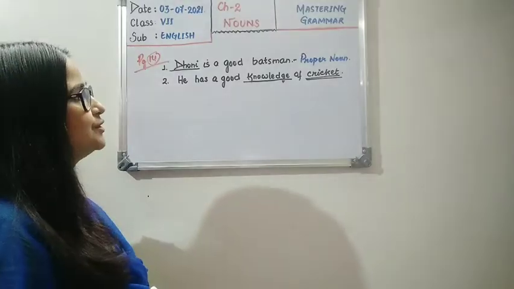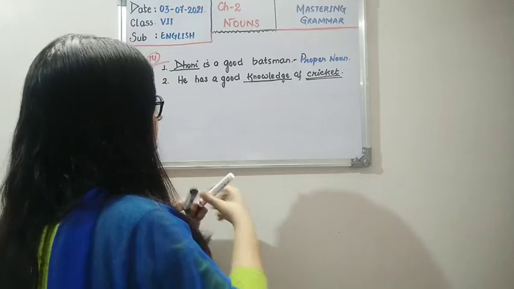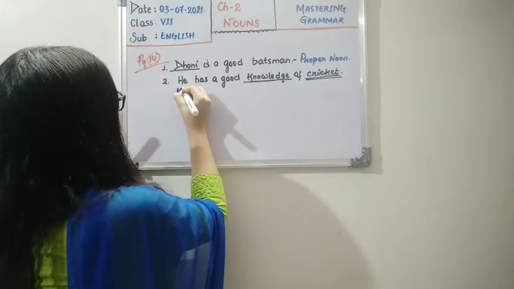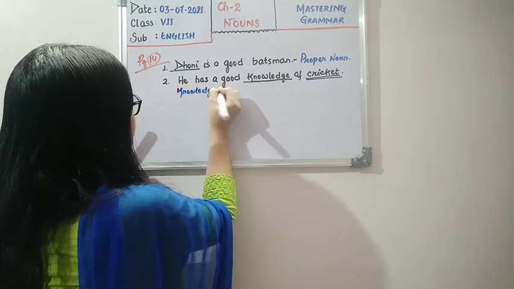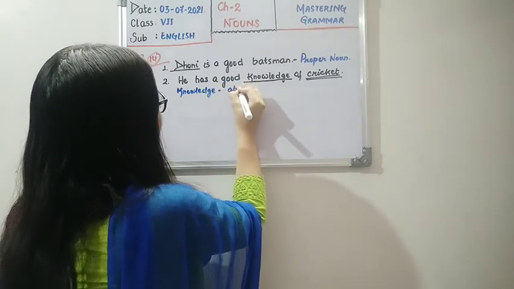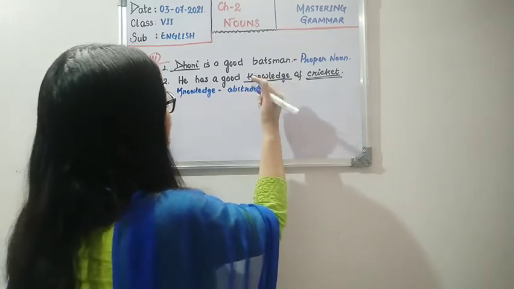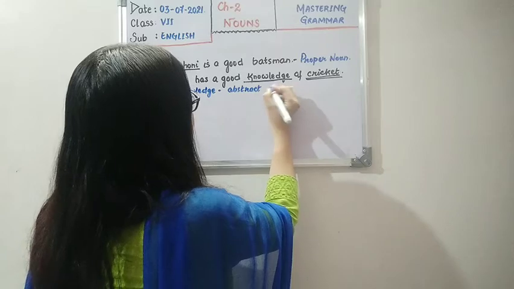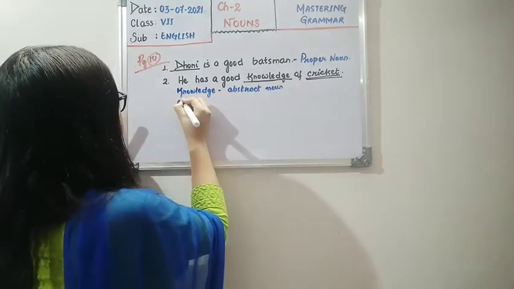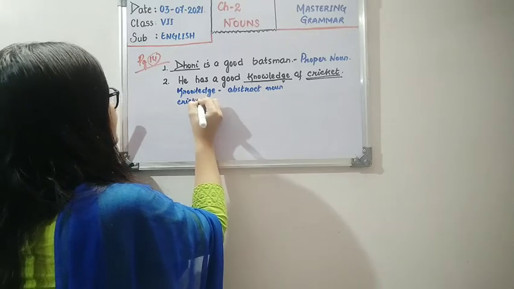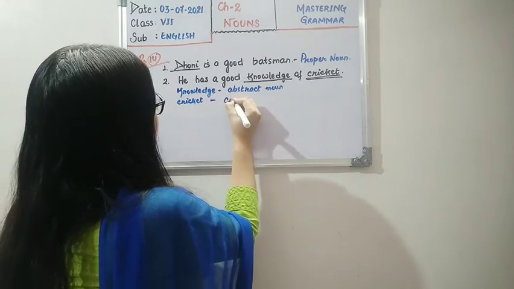Now children, he has a good knowledge of cricket. Cricket is also a noun. Knowledge here is an abstract noun. Why? Because we cannot touch it. We even cannot see it. We can only feel the presence of knowledge. Abstract noun. And cricket, children, I am writing both of them because they haven't asked us which one. So cricket, children, is a common noun. Okay.